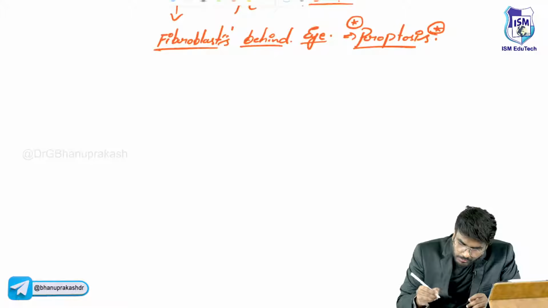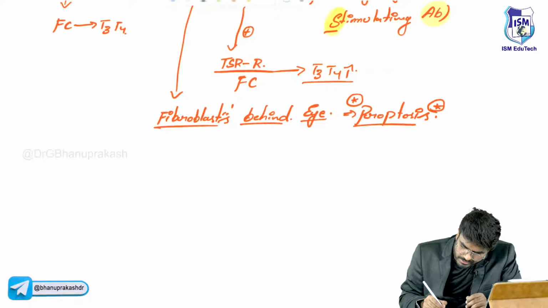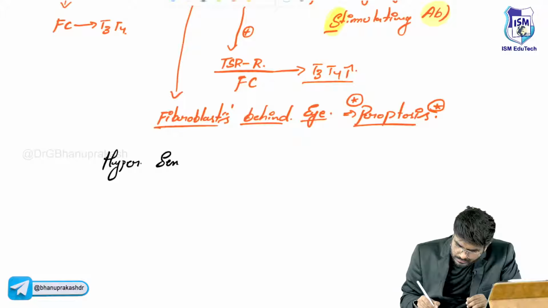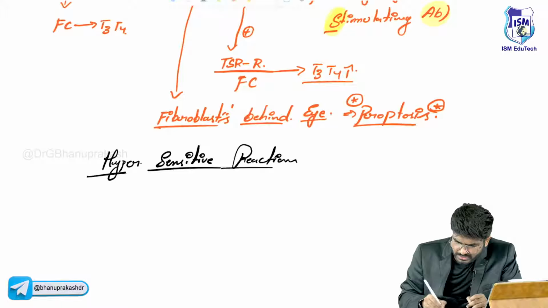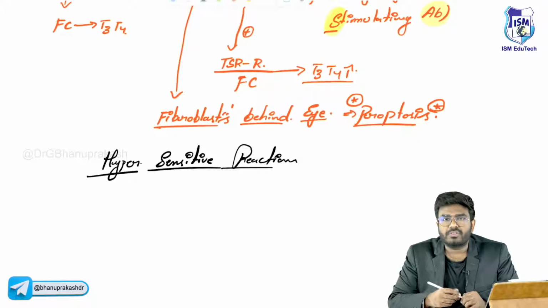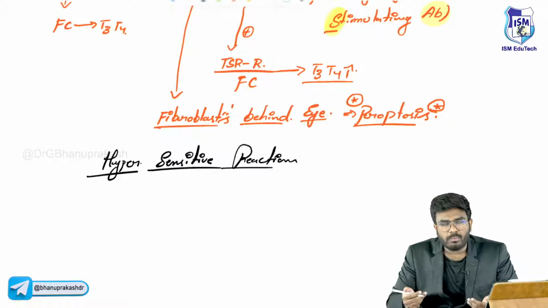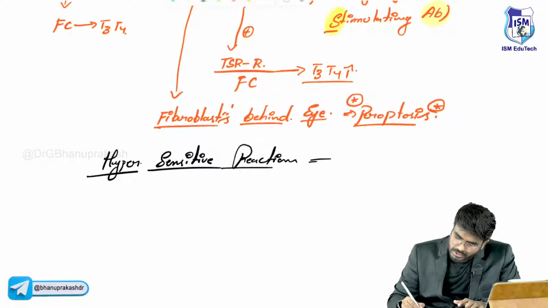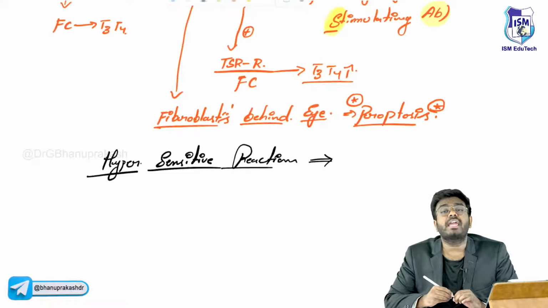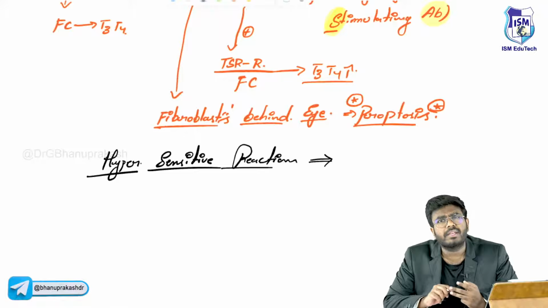So it's an example of which type of hypersensitivity reaction? It's an example of hypersensitivity reaction. Why hypersensitivity reaction? Because there is some problem with the immune system. The immune system is overreacting. The antibodies are going unnecessarily and stimulating the TSH receptor, right? So it is an example of hypersensitivity reaction. Which type? Type 1, type 2, type 3, type 4?